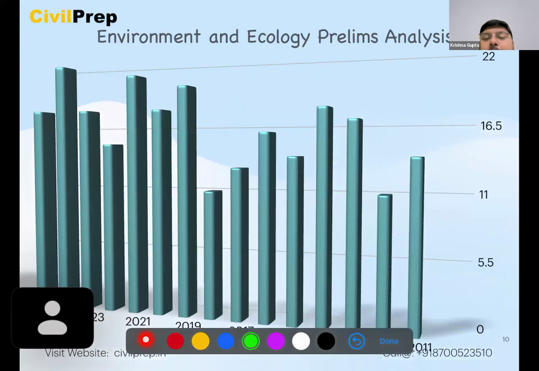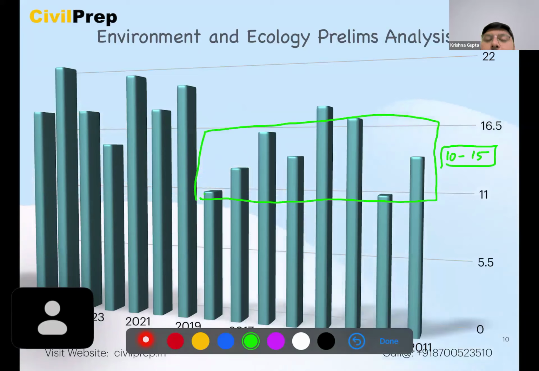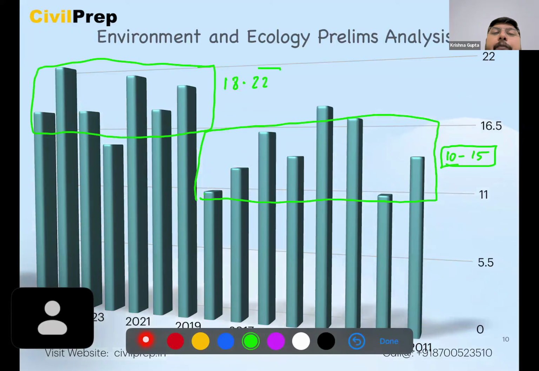If we look at the trend, here we see that around 2018, we have an average of 10 to 15. So this was the trend. But after this, we see that we are having a trend of around 18 to 22. So currently we see that the weightage of environment has also increased. So how we can gain access to the questions which can come in future in examination, and this type of questions can be very easily covered. So for this, we'll be looking at these particular questions and their dynamics.